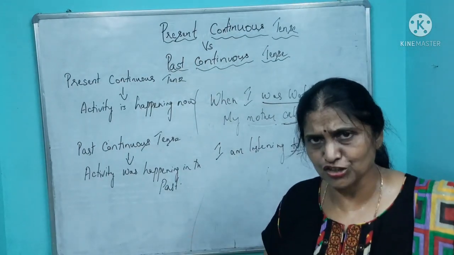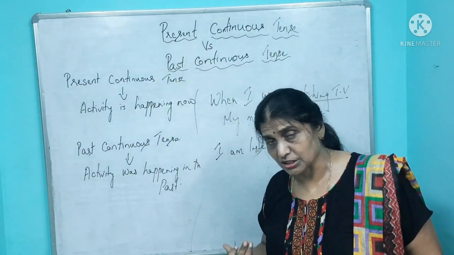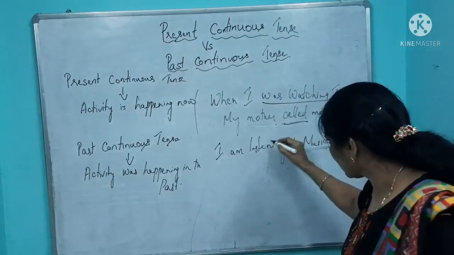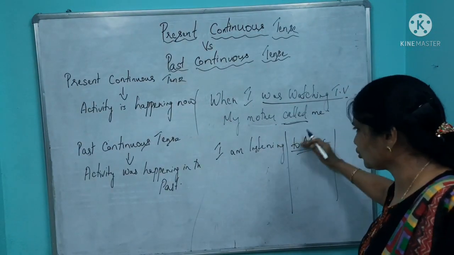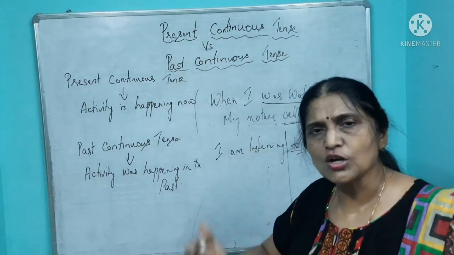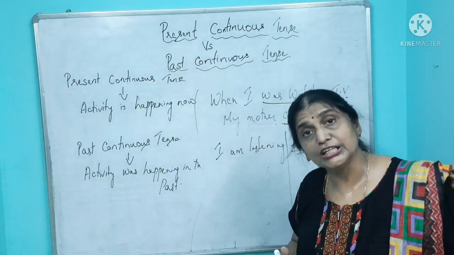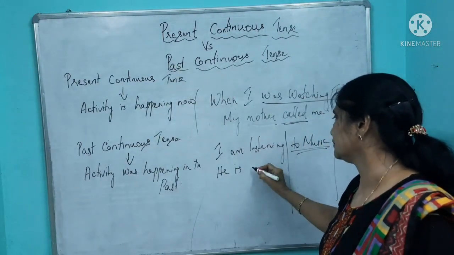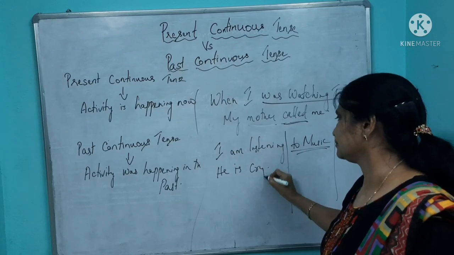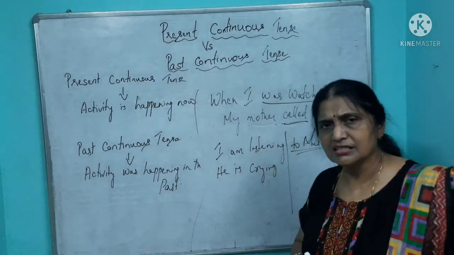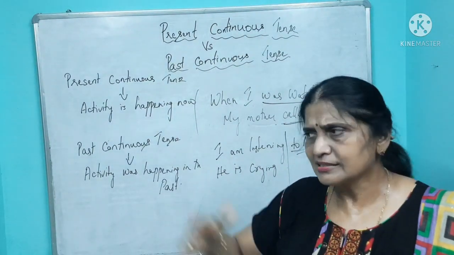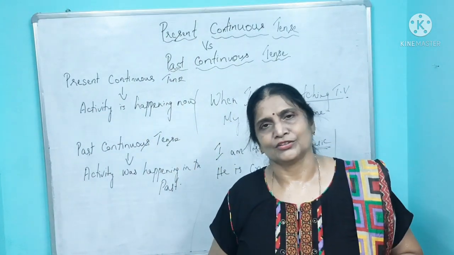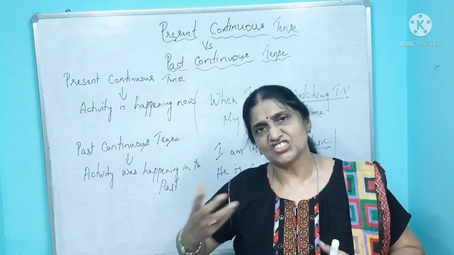I am listening to the lecture. I am listening to my mother's words. I am listening to her advice, my mother's advice. Like that, you can go on improving or increasing your list so that your talking capacity will naturally improve. Like that, he is crying. Okay, if I say he is crying, he's crying in the room. Okay, he's crying under the tree. Okay, he's crying with his brother. So you add to the sentences.